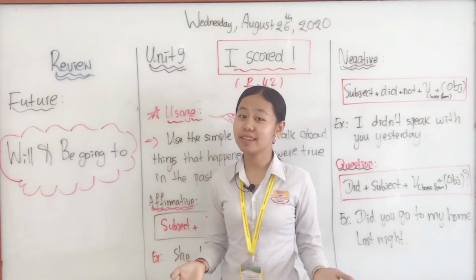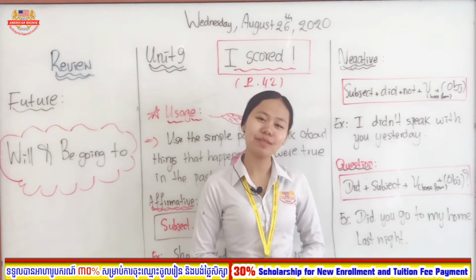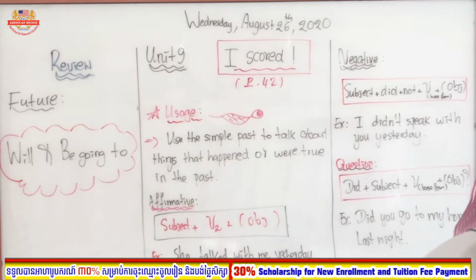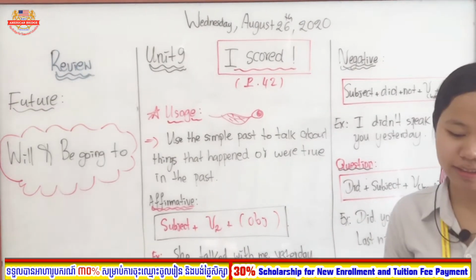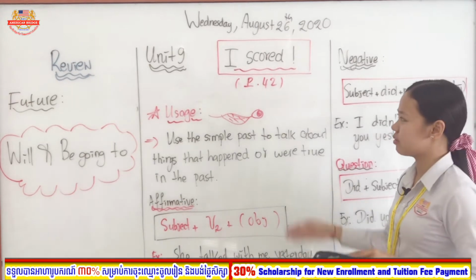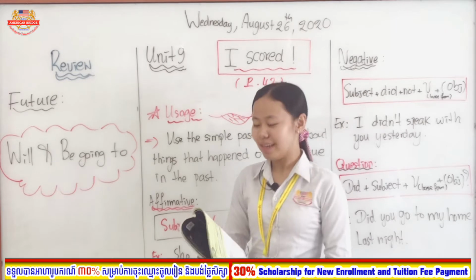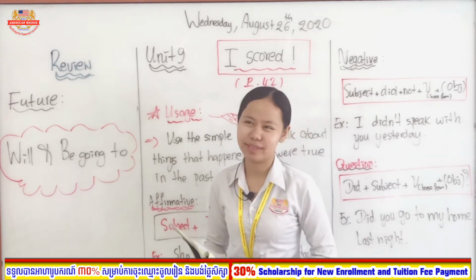Our second session of today's class, right? So are you ready for our online class in the second session as well? Today, in the second session, we are going to continue our grammar galaxy, right? You can open your book on page 42 altogether. Today we are going to start our new lesson, Unit 9, I Score, and I'm going to focus more on the past simple or simple past.